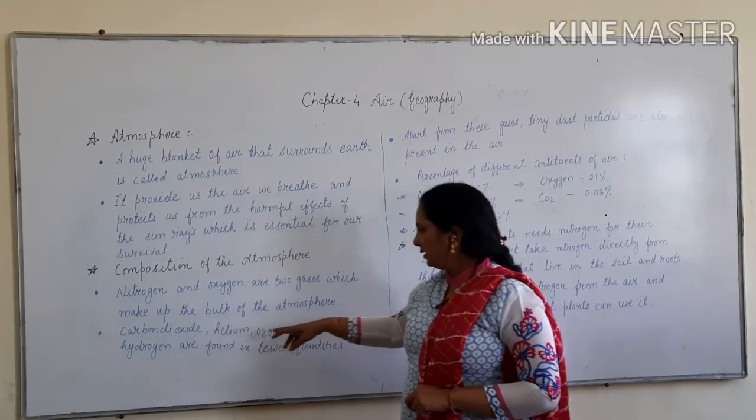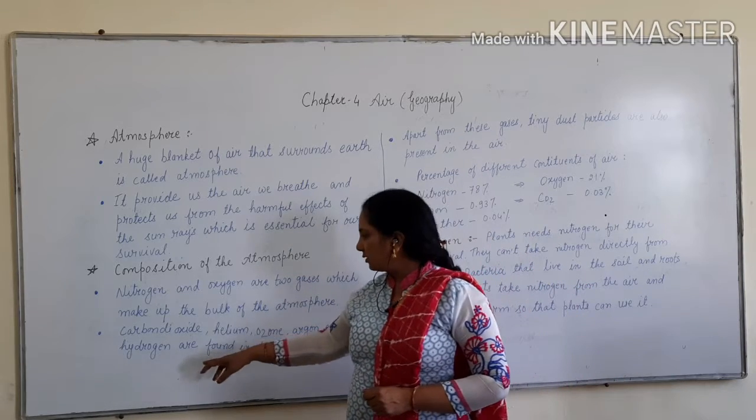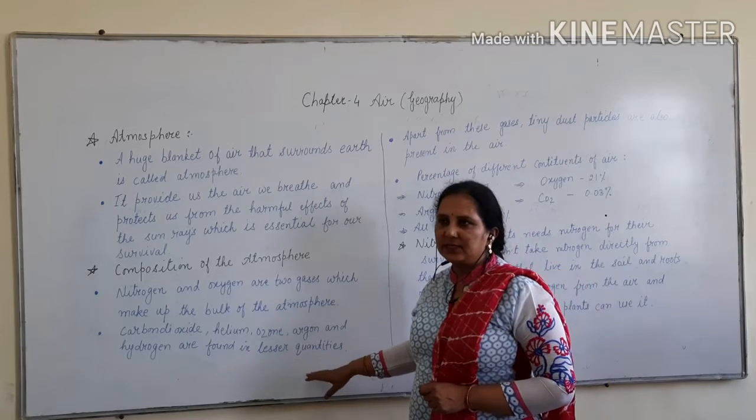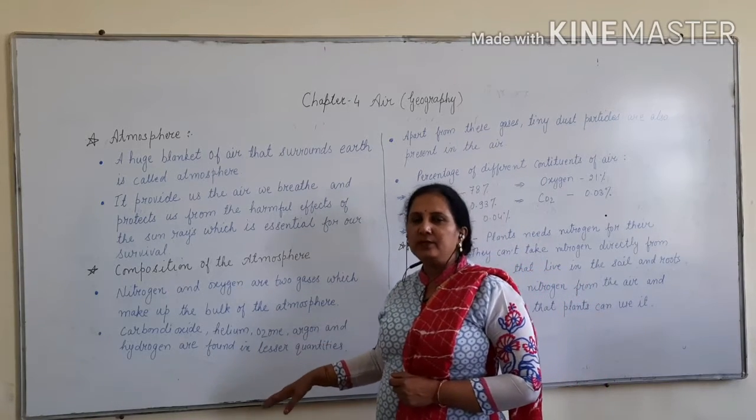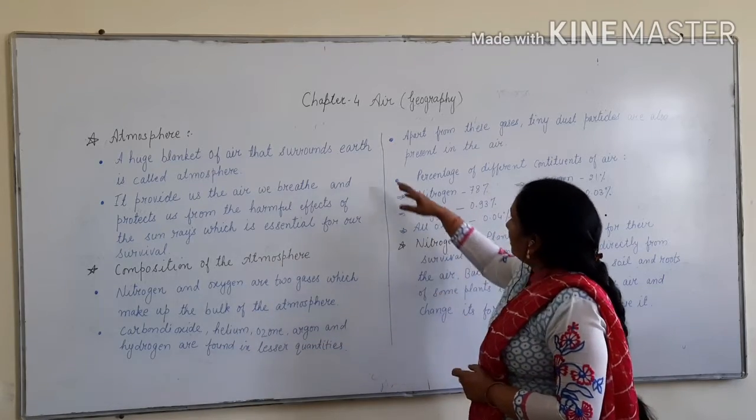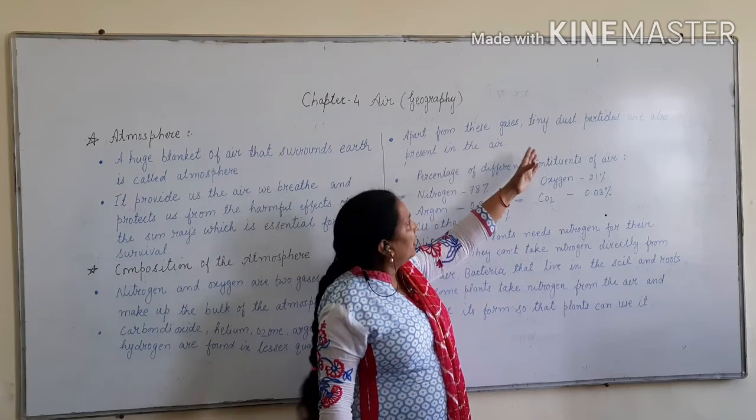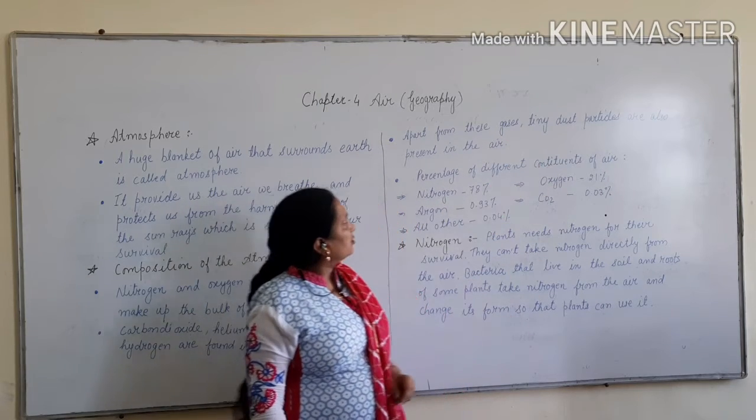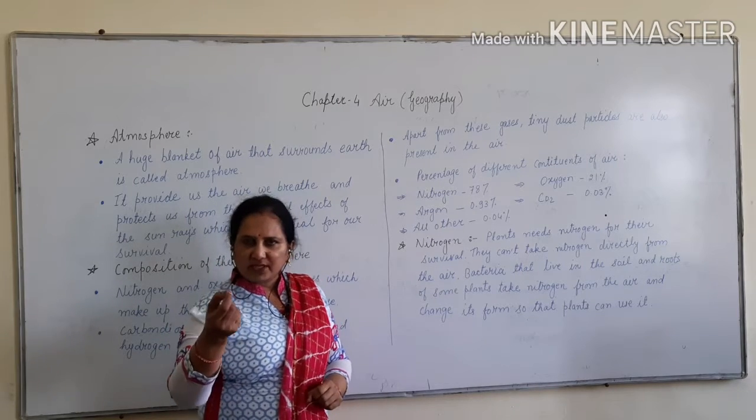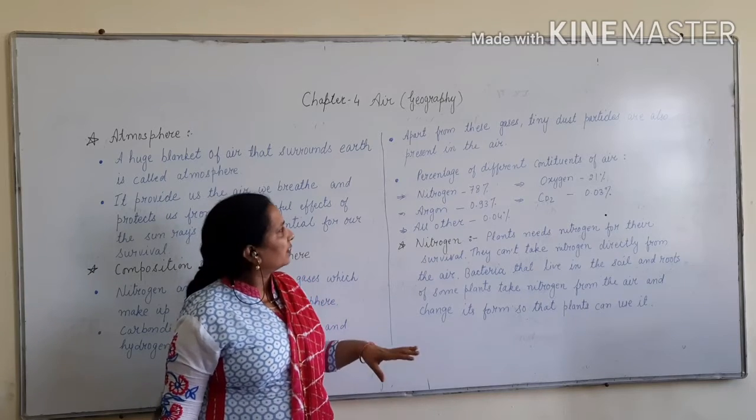Carbon dioxide, helium, ozone, argon and hydrogen are found in lesser quantities. Other gases are also present in our atmosphere, but they are found in lesser quantities. Apart from these gases, tiny dust particles are also present in the air. Not only the gases, but very small dust particles are also there in air.